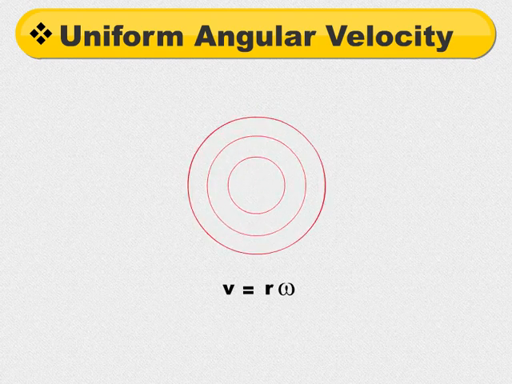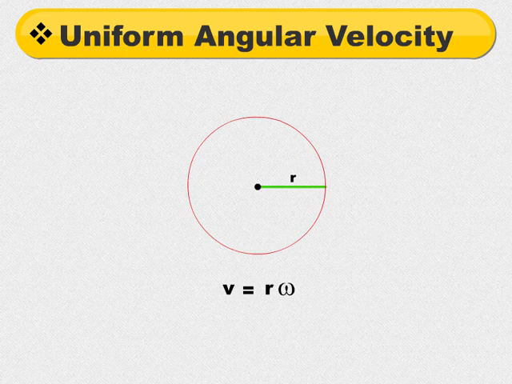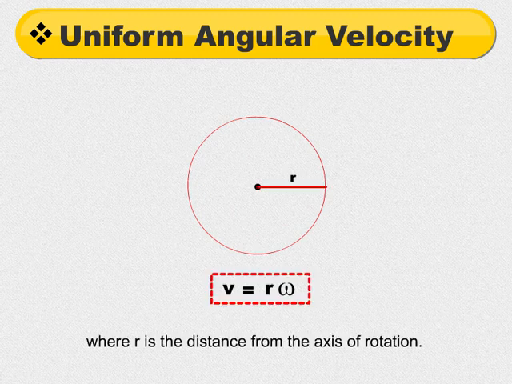Greater the distance from the axis of rotation, higher will be the linear velocity of the particle. The relation between the angular velocity omega and linear velocity v is given as v is equal to r omega, where r is the distance from the axis of rotation.